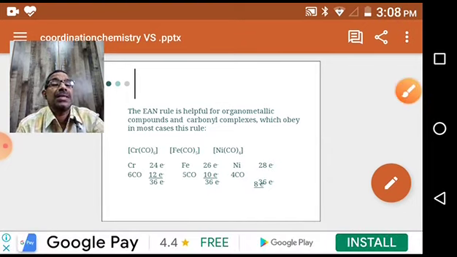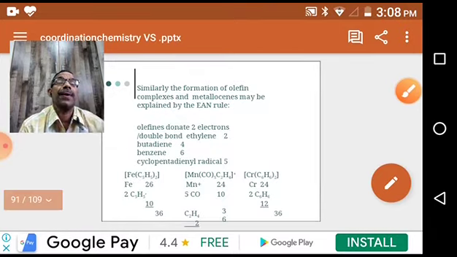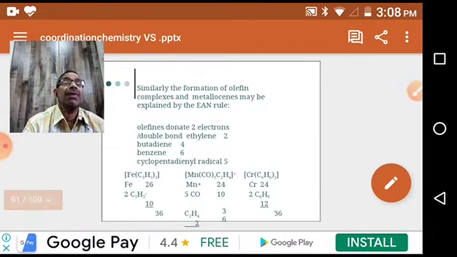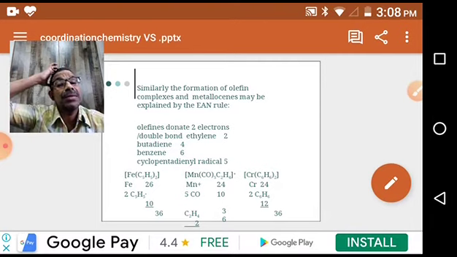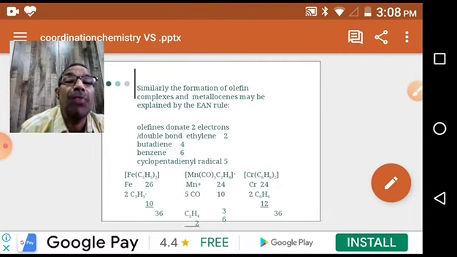Next slide. Similarly, the formation of olefin complexes and metallocenes may be explained by the EAN rule. As we explained the stability of carbonyl complexes, similarly we explain the stability of these olefin complexes.